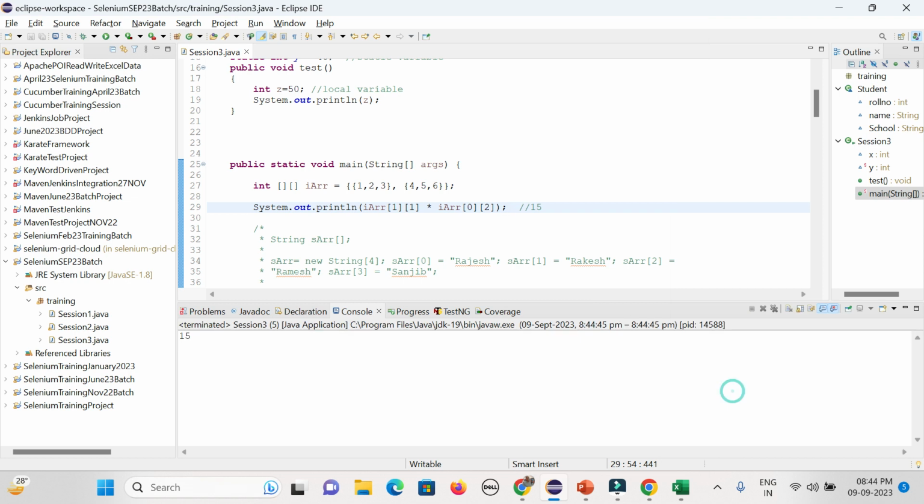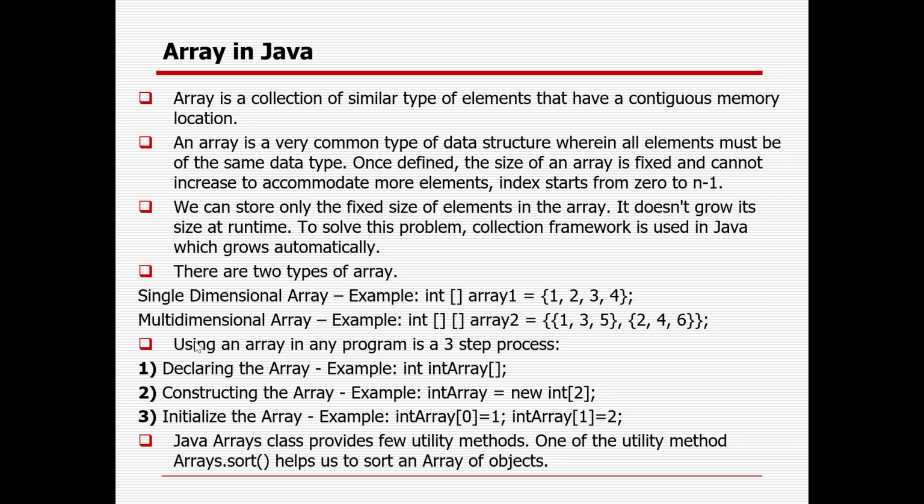So that is the way this part will help you down the line to get a lot of things. Okay, so that is the way you can define a single step, or you can define it in multiple steps, like declaring, constructing, and initializing. Sometimes you can sort out the array also. Okay, and in the collection framework you can get to know better whatever challenges there are in the array.